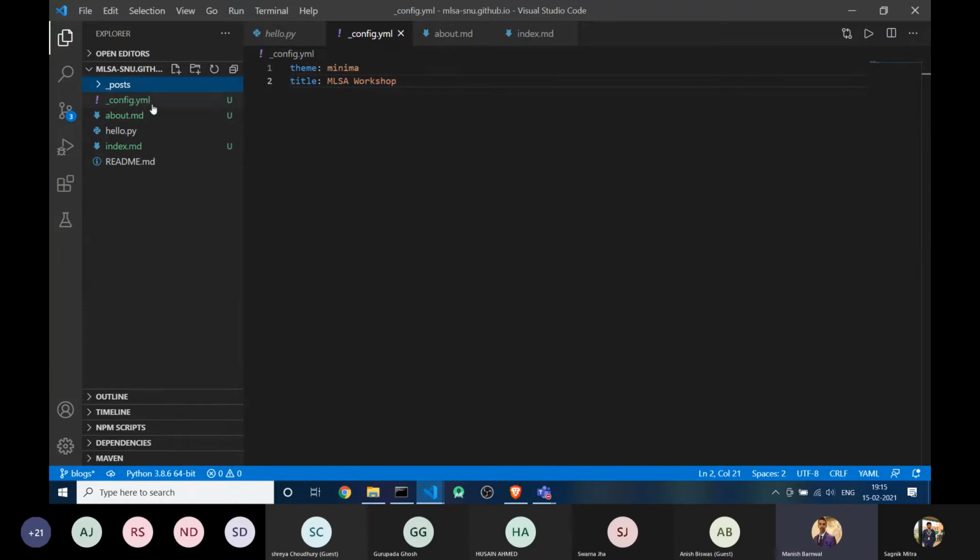So for now, okay, one more thing for posts. If you want to add a post here, it's very simple. You just need to make a directory, underscore posts, and then you need to create a file in it, and the file should be named by a date. Okay, for example 2021, then the month, for example 2 and 15, and then the name of the post.